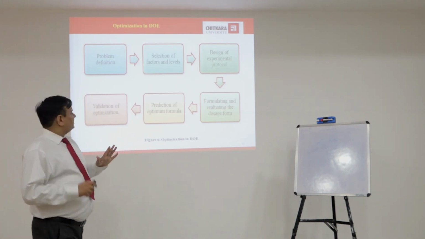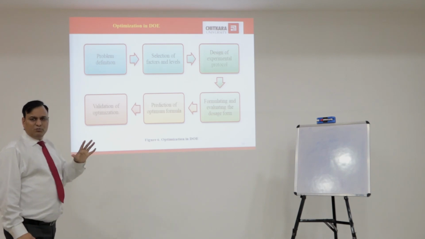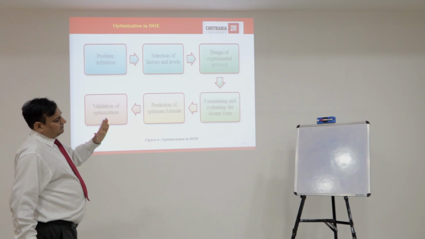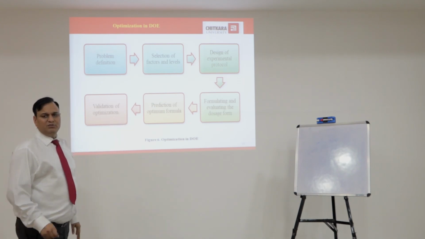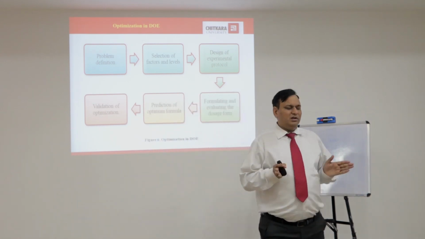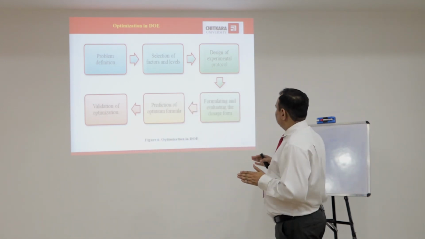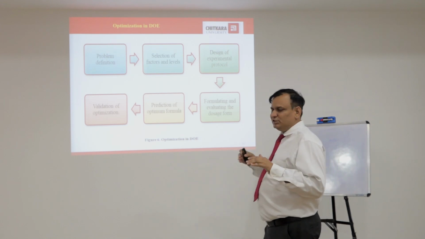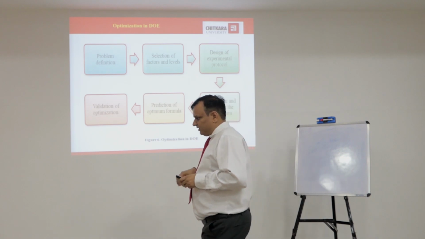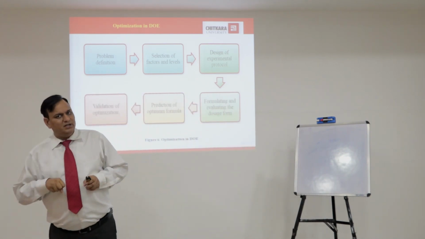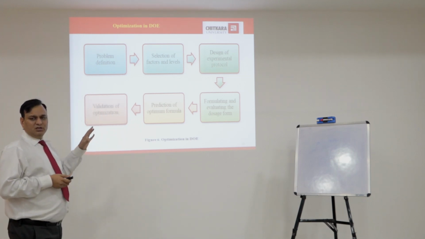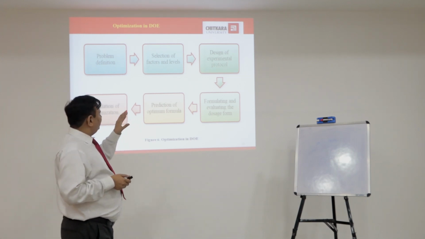First of all, a problem is there. We want to formulate a tablet, a sustained release tablet. After that, we have to select different factors and levels. After that, we will apply the type of design we want, for example, 2 factor 2 level and 3 factor 3 level designs. After that, different batches are formulated and we feed these response variable values to the Design Expert software, from which we get the optimum formula using the different inputs we are using in the design of experiments.